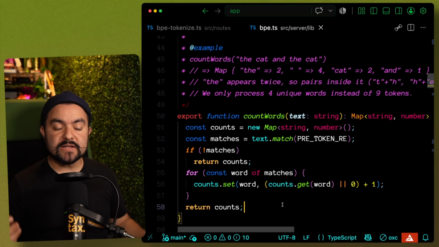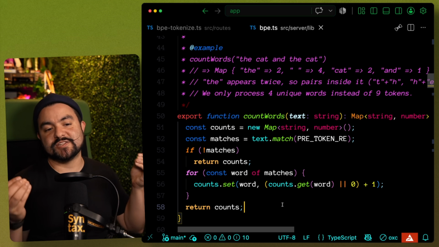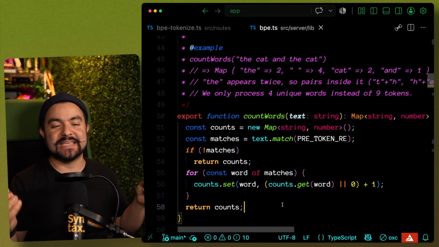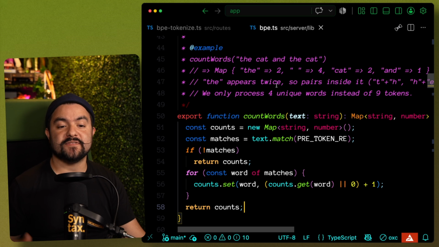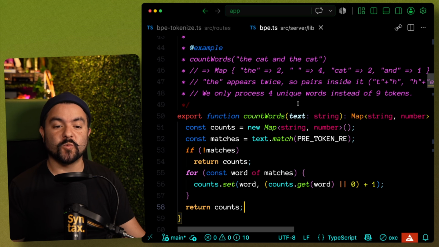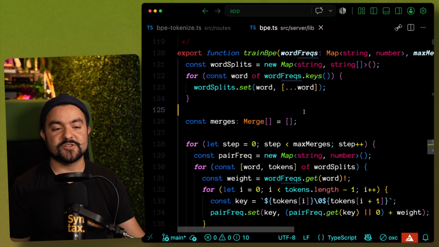And the number of occurrences is basically going to give us a weight as to how much we actually care about that token in the training data. So in the simple sentence, the cat sat on the mat, the appears twice, so it's going to have a higher weight than some of the other words that we're looking at. And then we get into our actual training algorithm.